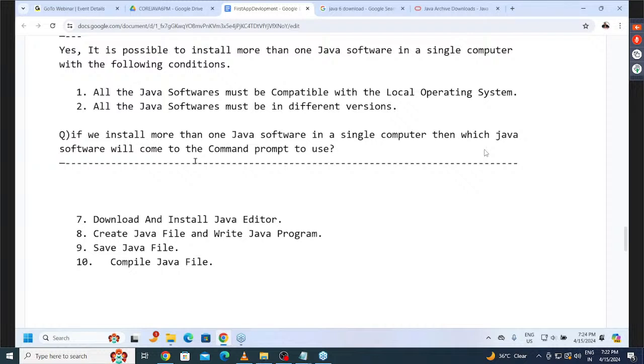Directly I cannot say Java 8 version here. Which version we see, I set Java 8 to the path, then only I'm able to use that. Which version we set to the path, that version only we are able to use through the command prompt. If I set to 1.6 version, we can use 1.6 only. If I set to 1.7 version, we can use 1.7 only. If I use 1.8 version, we can use 1.8 only. Sir, all of you getting my point or not?